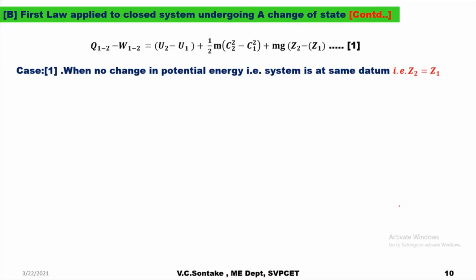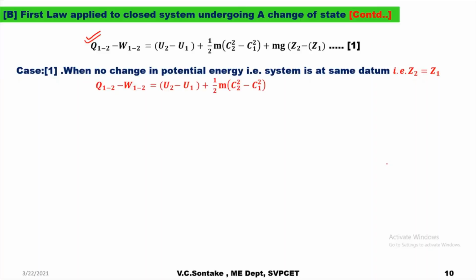Now let us take different cases. So we have come across this equation from the previous slide. Now let us consider case 1. In equation 1, when there is no change in potential energy of the system, that is, the system is at the same datum during heat and work interaction, Z1 will be equal to Z2.